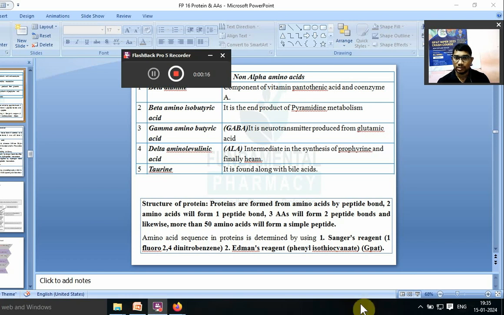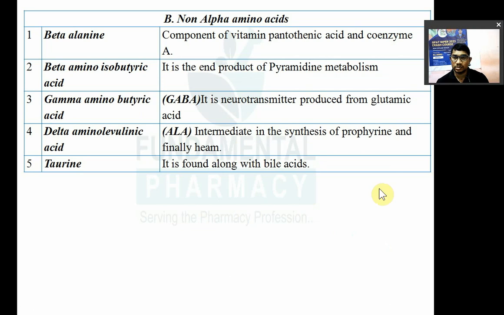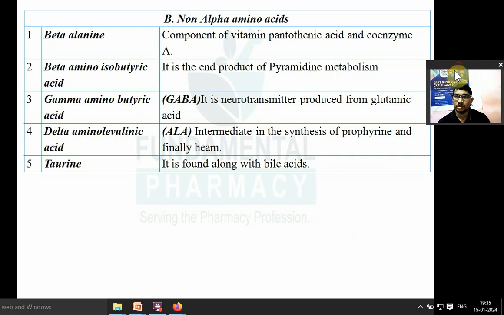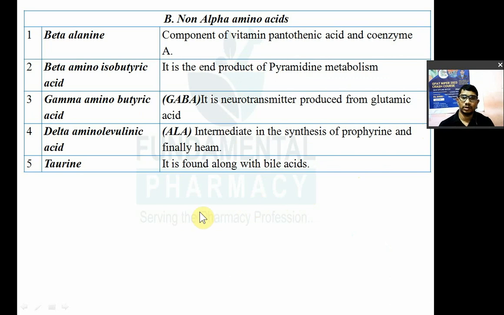So in the previous session, we started with the biochemistry of proteins. In the last session, we saw the biochemistry of amino acids. We also saw some points about proteins, but I would like to revise them again. I have added a few more slides to the last presentation.